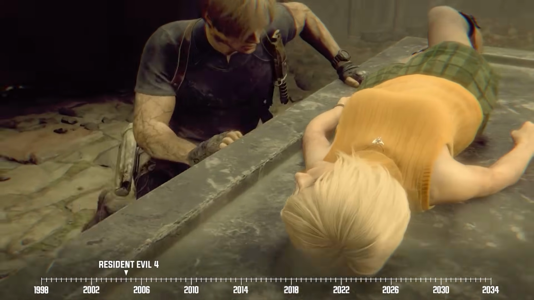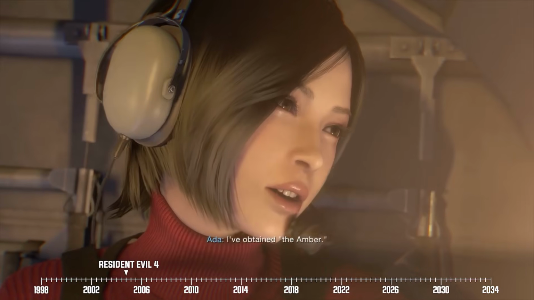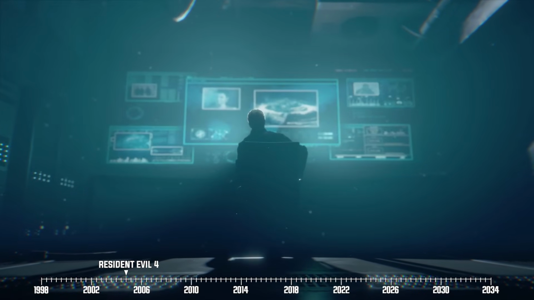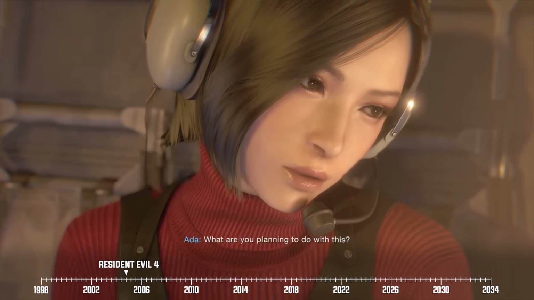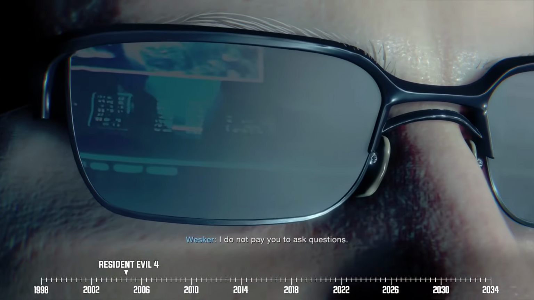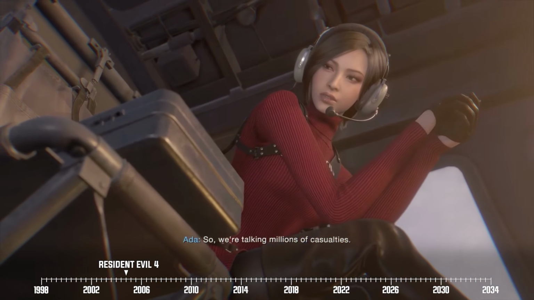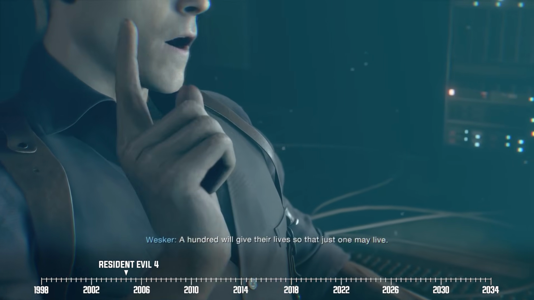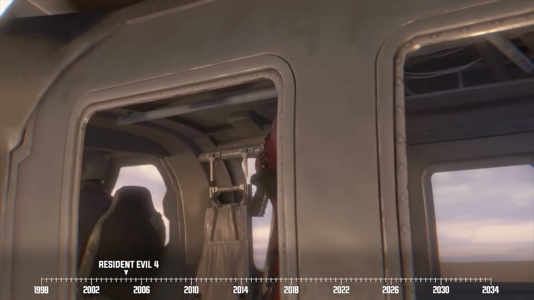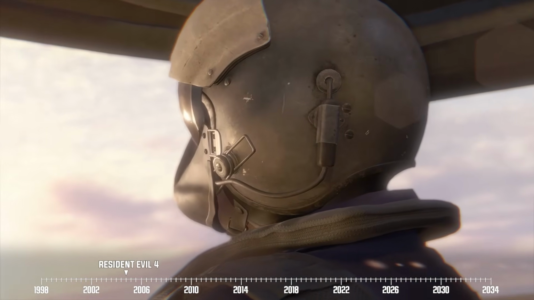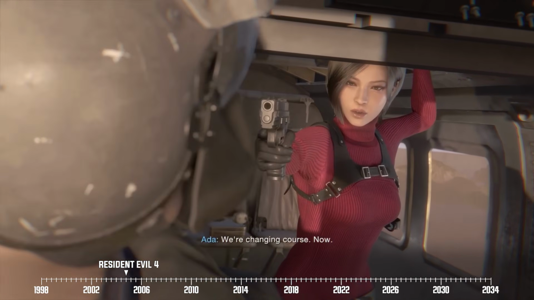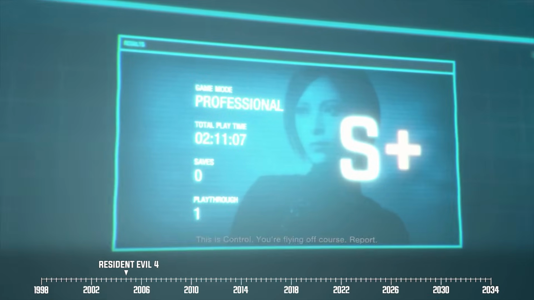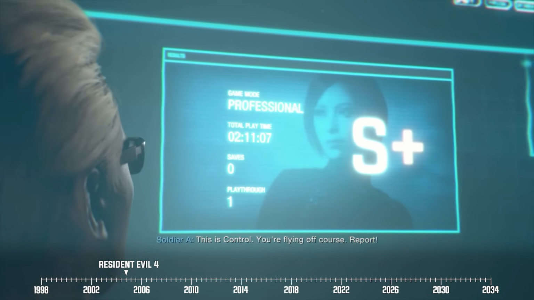But what we do learn here is that Ada gives Wesker a call after she boards her helicopter. She asks him what he plans on doing with the plaga fossil, and Wesker answers by saying that he aims to bring about a new age. However, it will come at the price of billions of innocent human lives. Ada isn't really on board with Wesker's crazy supervillain scheme, prompting her to tell the helicopter pilot to change their course. Separate Ways closes with Wesker finding out that Ada has betrayed him.